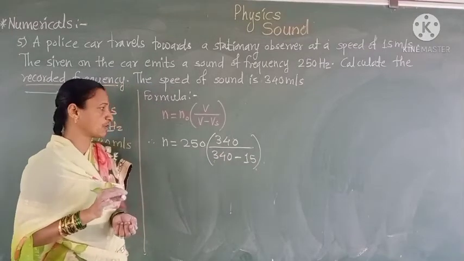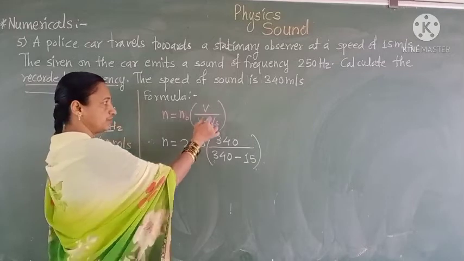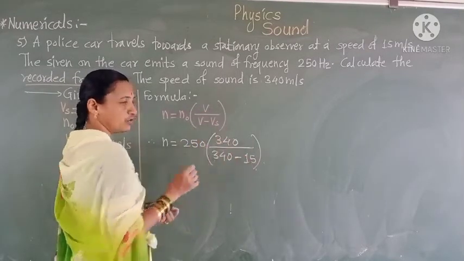Substituting the values: N0 equal to 250, velocity 340, this velocity 340 minus Vs.